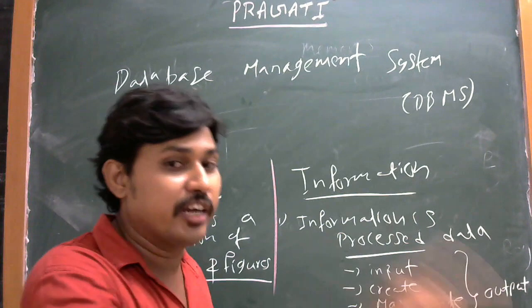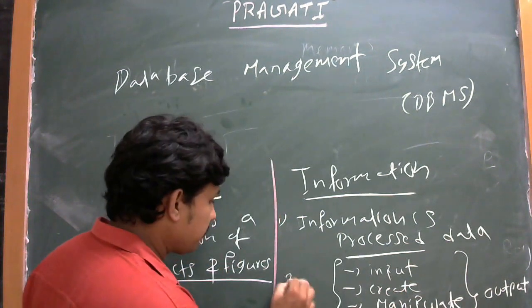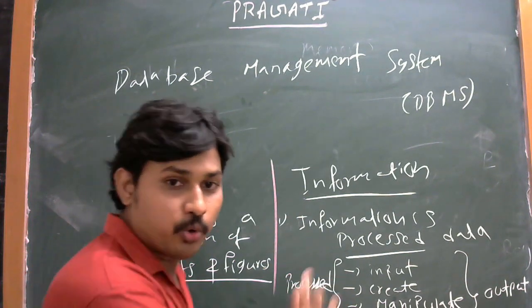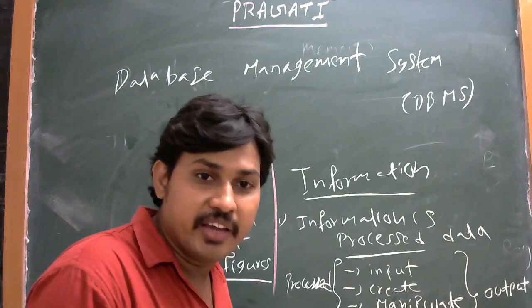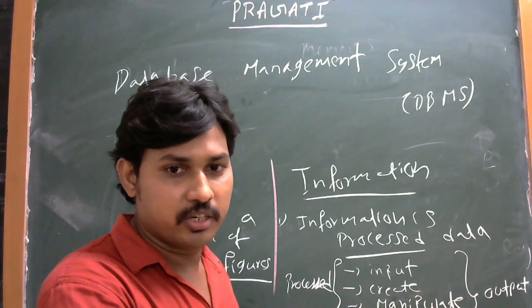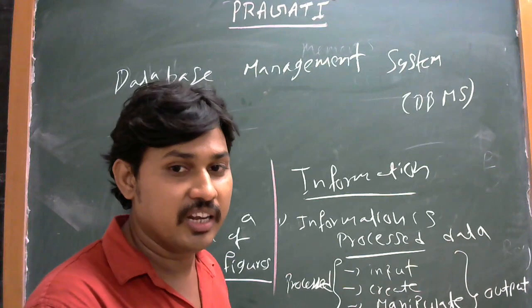Sometimes the data can be turned into information, and these three steps are the process. We are creating the data, manipulating the data, and sending the data to multiple users. Our data can be used by multiple users. That is called information.